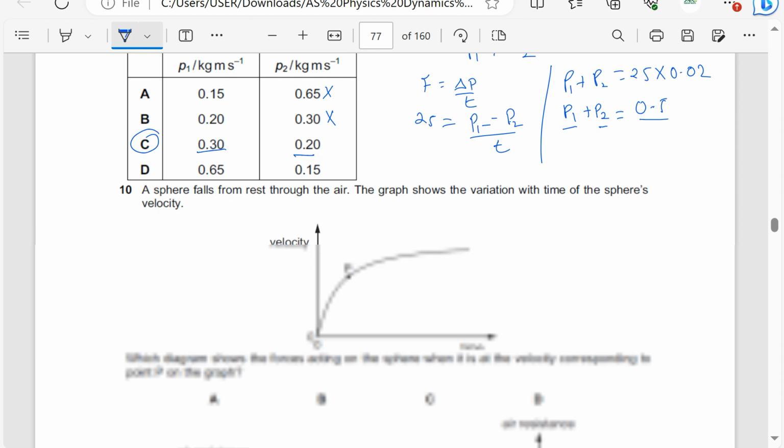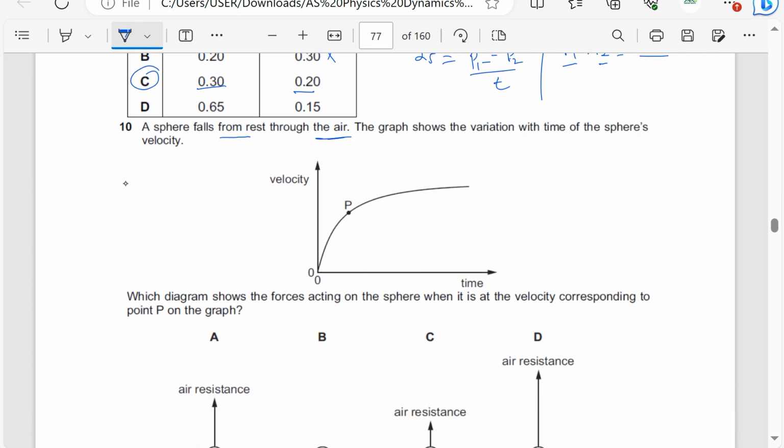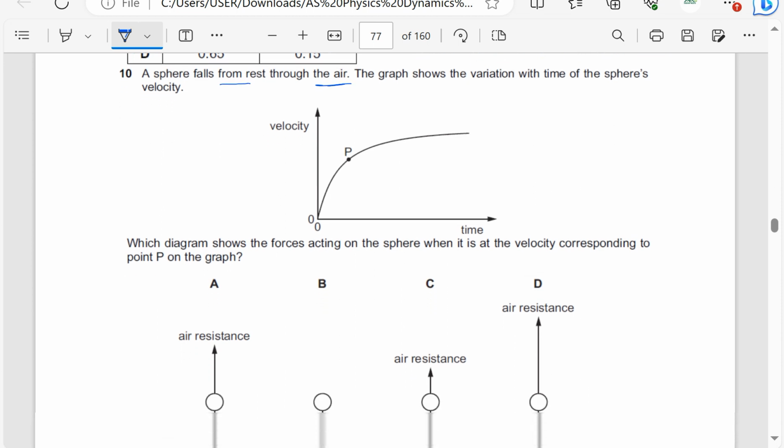A sphere falls from rest through air. The graph shows it is falling from rest through air. Initial velocity should be 0, but it is through air, so the graph should reach terminal velocity, constant velocity. The graph shows the variation with the time of the sphere's velocity. Which diagram shows the forces acting on the sphere when it is at the velocity corresponding to the point P